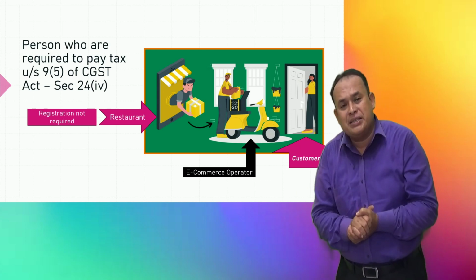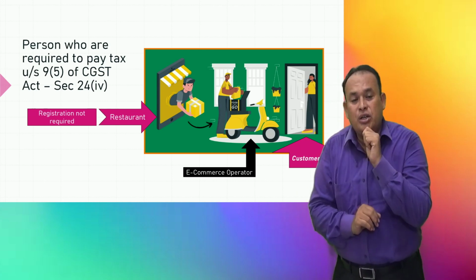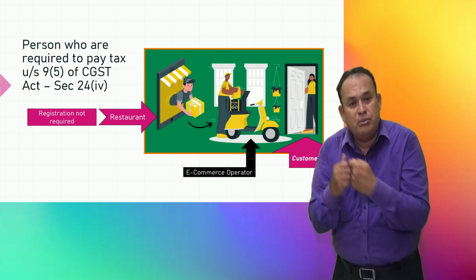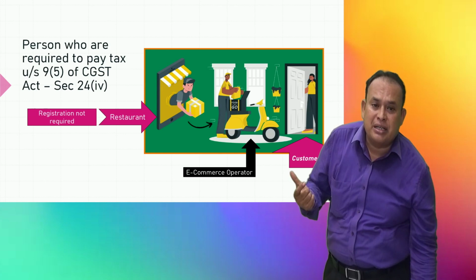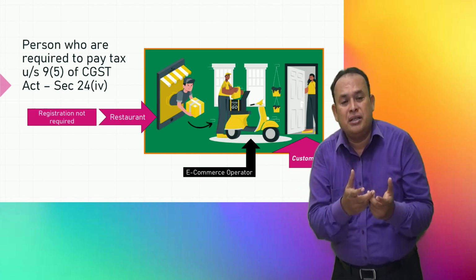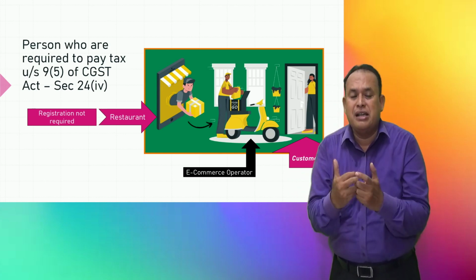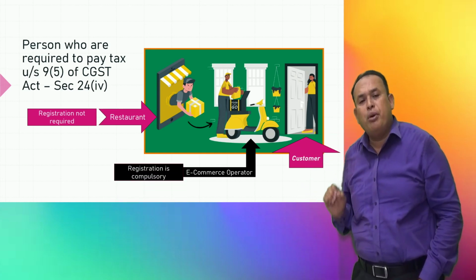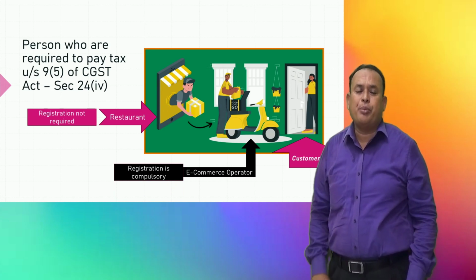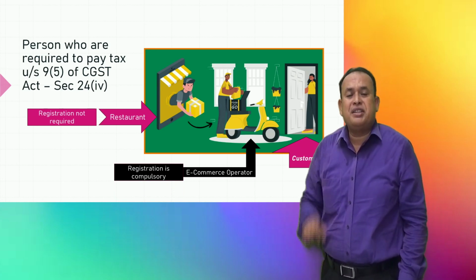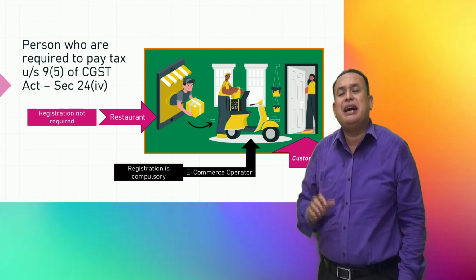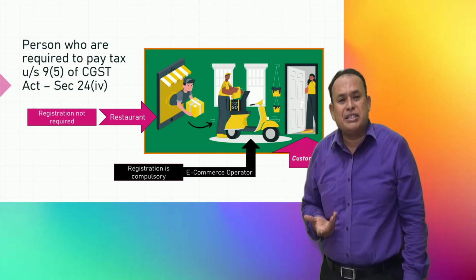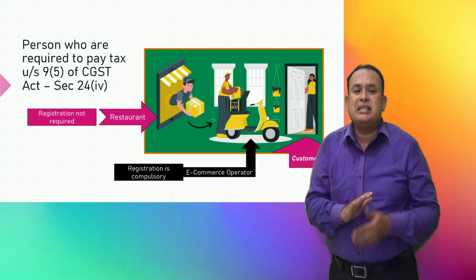Who is liable to pay GST? The e-commerce operator who supplies that food by picking it up from the restaurant and delivering it to the customer. The e-commerce operator is the only one liable to pay GST. Registration under GST is compulsory for the e-commerce operator. The restaurant is not required to pay GST and not required to have registration. Even if the restaurant already holds the registration, it can apply for cancellation of registration.